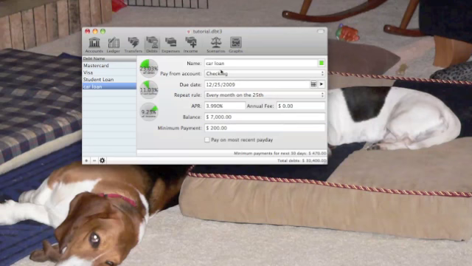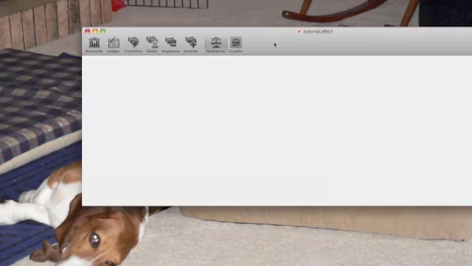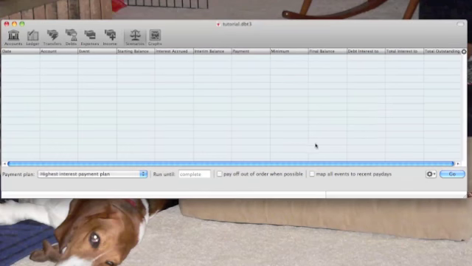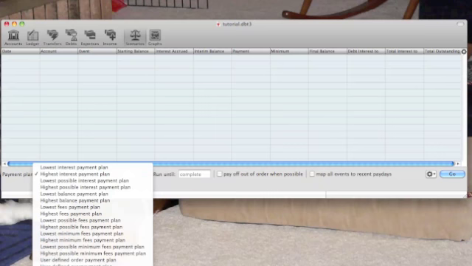Now, in terms of minimum information to type in, you're done. This is all you need to start running something. And to do that, we're going to go over to the scenario screen. Hopefully this is actually going to work, and my apologies if it doesn't. I sort of made those numbers up as I was going along.